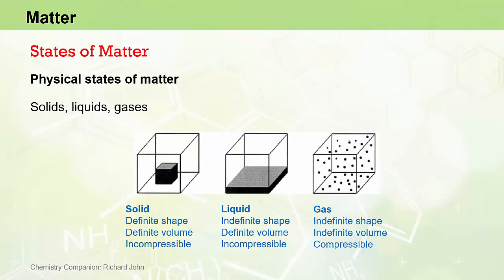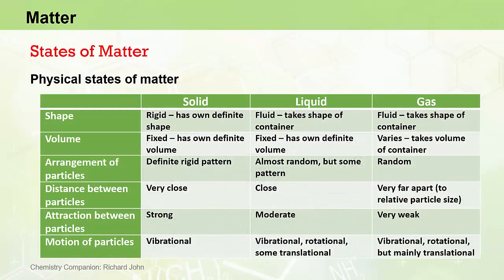Gases, on the other hand, have both an indefinite shape and an indefinite volume. Both their shape and their volume will conform to the shape and volume of the container which is holding that gas. And gases, as we know, are readily compressible. For example, we know that we can get a balloon full of air and readily squash it or compress it to a smaller volume.